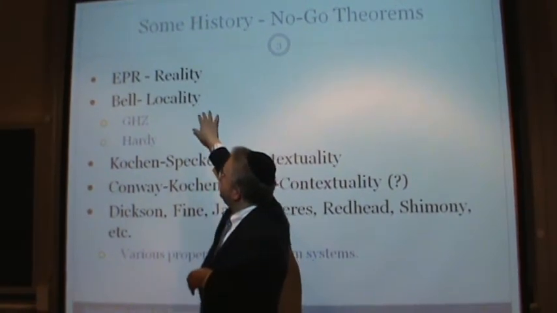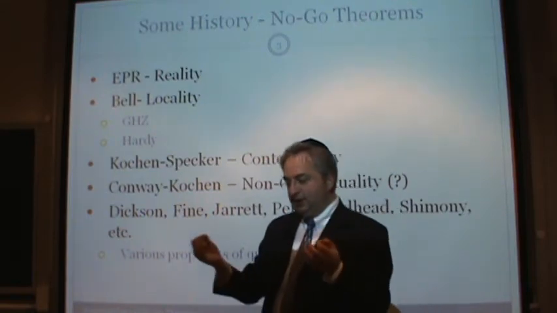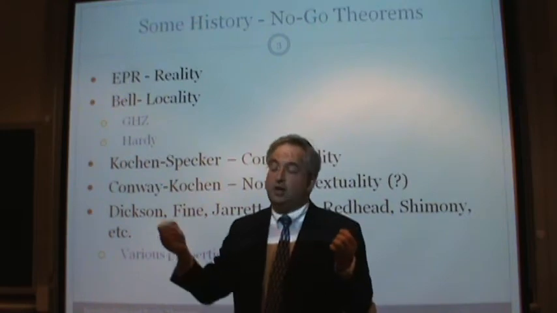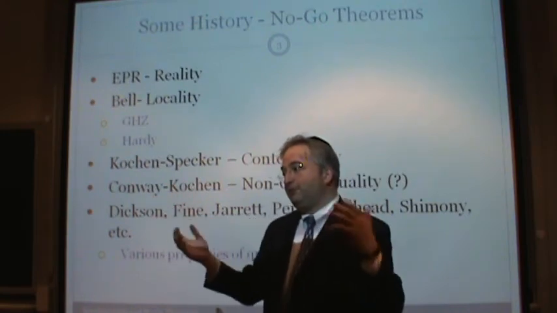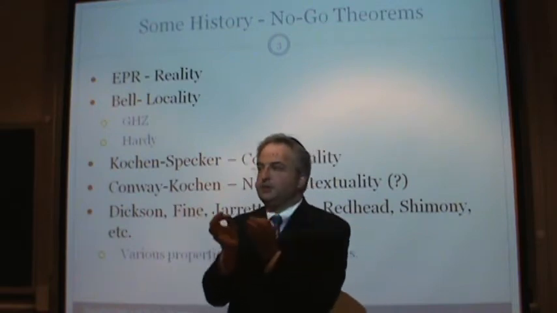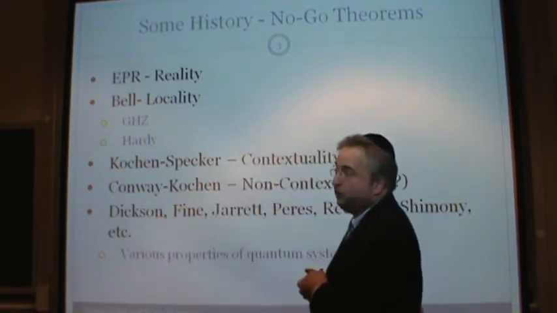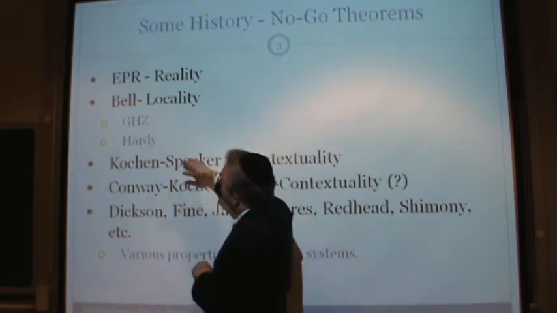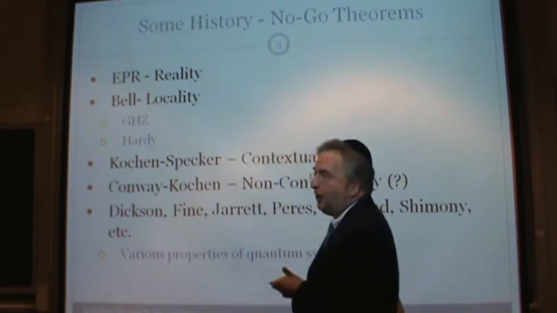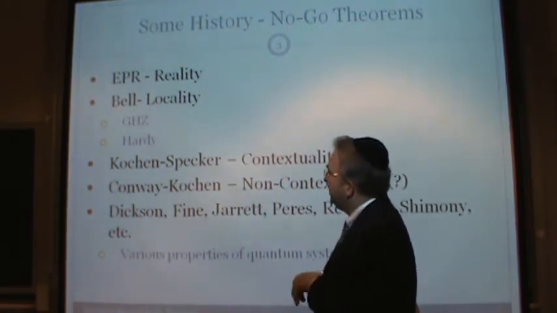In 1963-64, Bell showed that quantum mechanics is very weird and it's not local, in the sense that usually all of physics has been local, in the sense that something here happens, something there happens. It has to be close by for one thing to affect another thing. What he showed was it's not local. Now, there were other types of theorems related to Bell, called GHZ and Hardy, which showed the same thing, but in a niftier way.